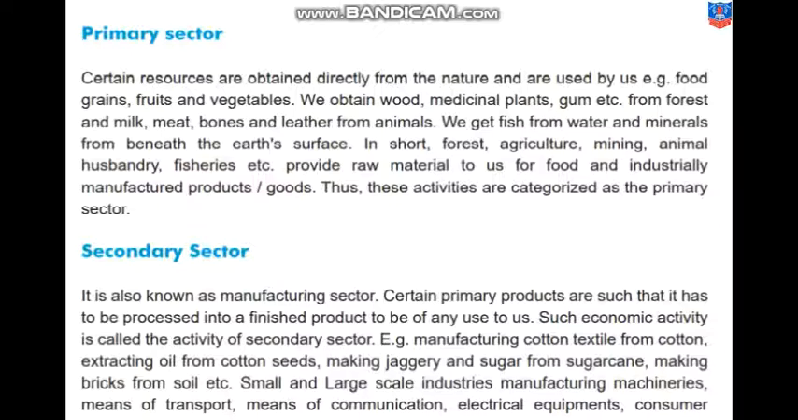There is no mediator required for that. In short, forest, agriculture, mining, animal husbandry, fisheries, etc. provide raw material to us for food and industrially manufactured products or goods. Thus, these activities are characterized as the primary sector because they are obtained directly from nature. So they come under the category of primary sector.